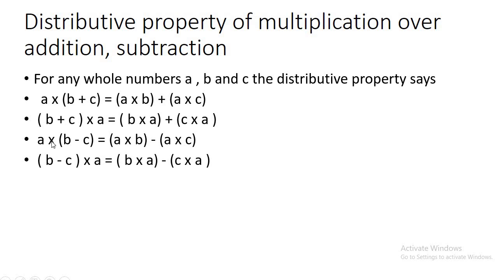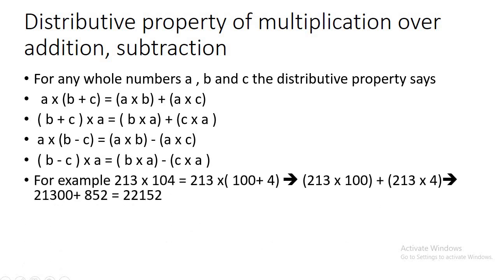Similarly, multiplication is also valid for distributivity over subtraction. So as it was done for plus, the same will be done for minus. A multiplied by (B minus C) will be distributed as A multiplied by B minus A multiplied by C. In the same way, if we take A as the post multiplier or the second multiplier, then the property still holds good: (B minus C) multiplied by A equals B multiplied by A minus C multiplied by A.